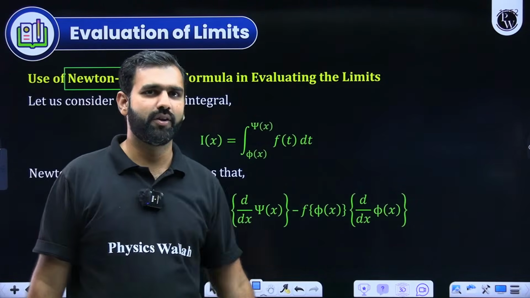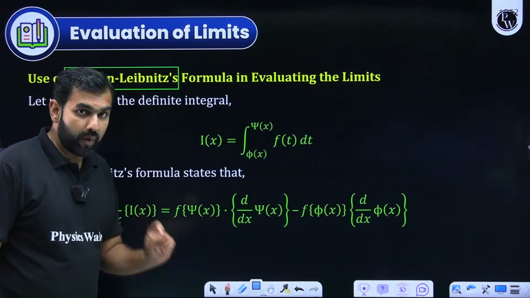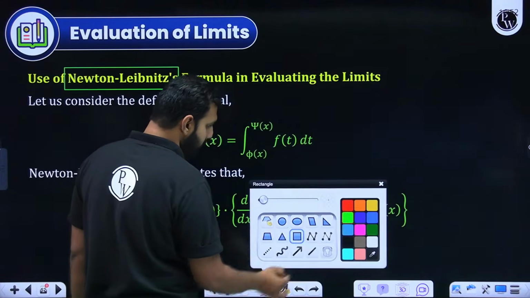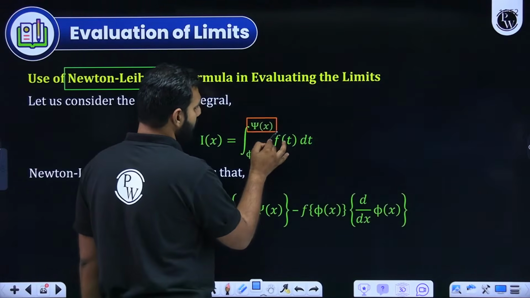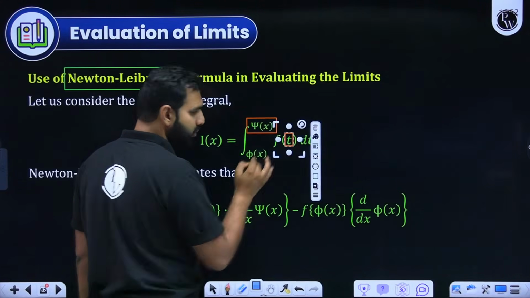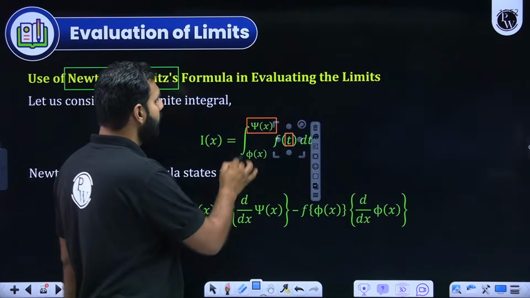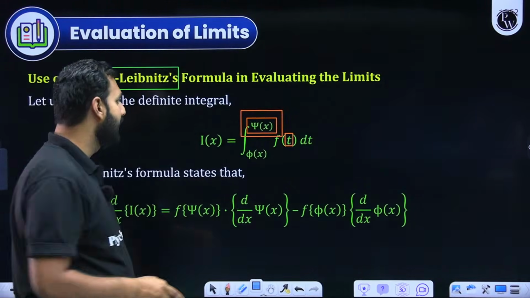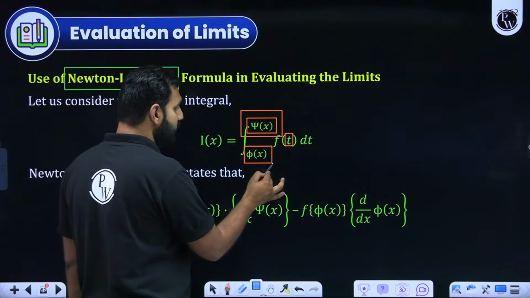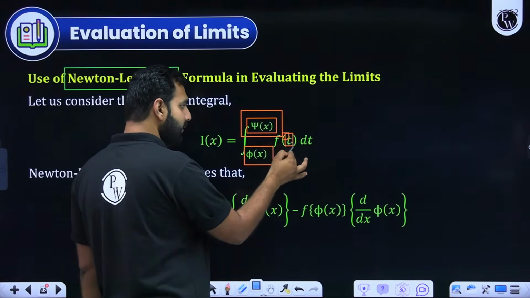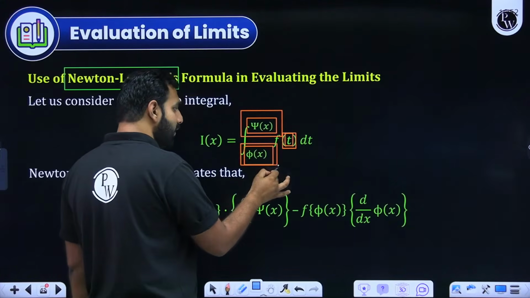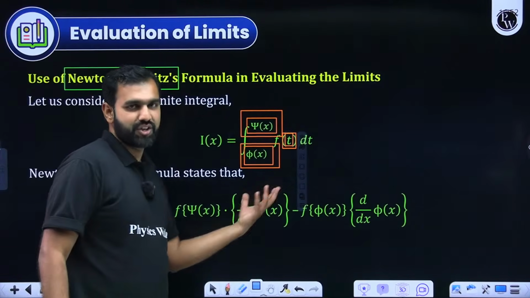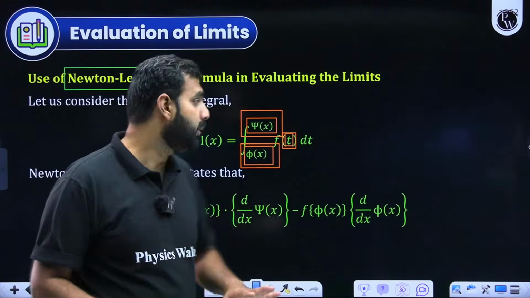The basic idea is really simple here, students. Always remember, pass on the upper limit as a variable to this function, multiplied by the derivative of the upper limit, which is of course a function of x, and then minus, pass on the lower limit to that variable t into the derivative of the lower limit. That is the Newton-Leibniz formula of differentiating a definite integration. But you need to be cautious with the variables.